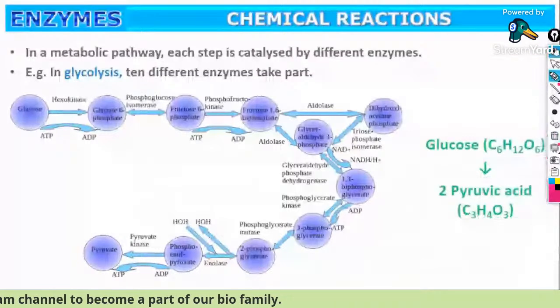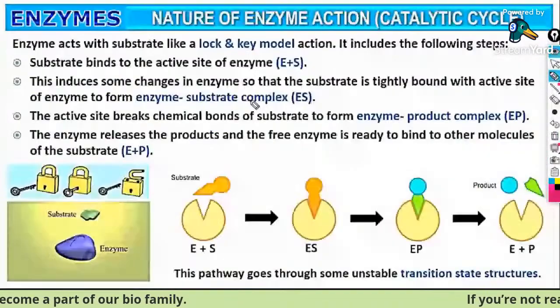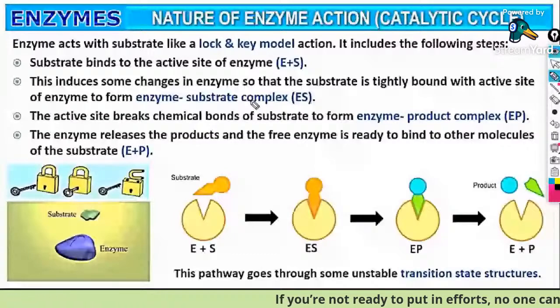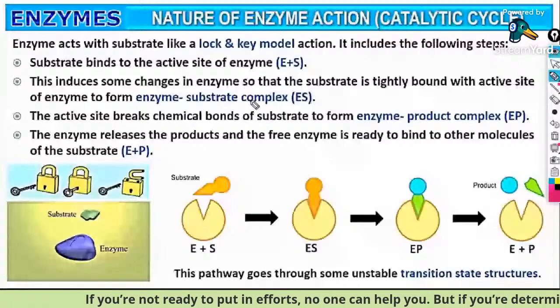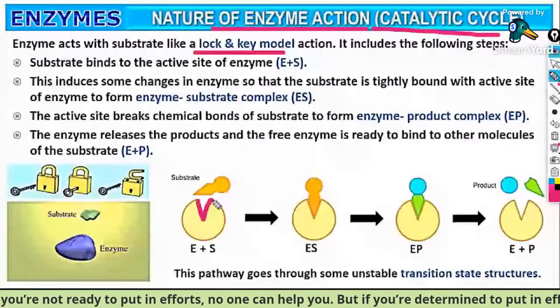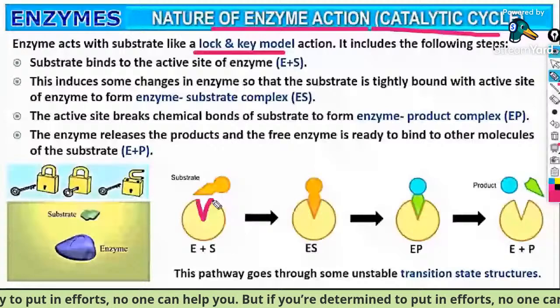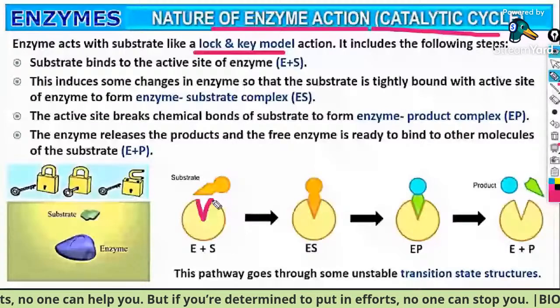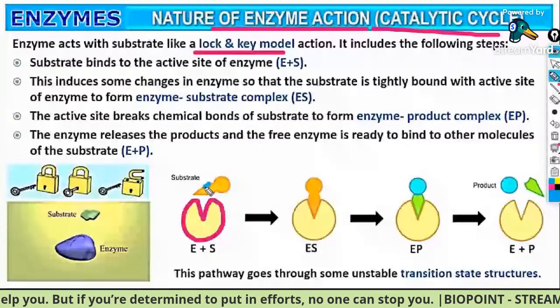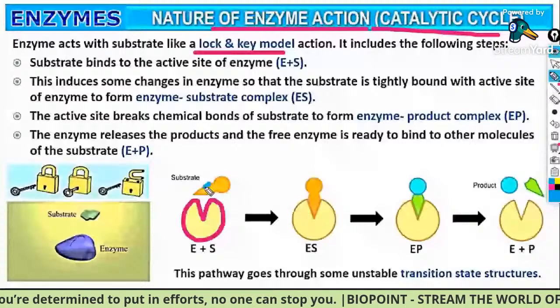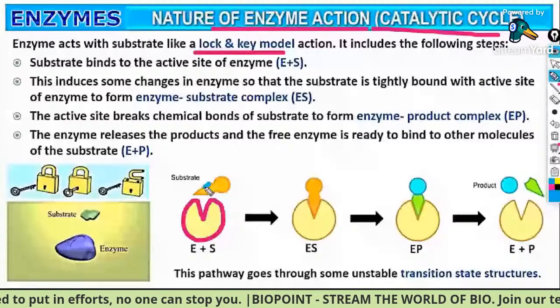This is what we have already discussed, that is the catalytic cycle or the nature of enzyme action. It is the lock and key model. Clear? Guys, I told you this is the substrate molecule. For the substrate molecule, the enzyme would be like this. Or you can exchange, vice versa also.